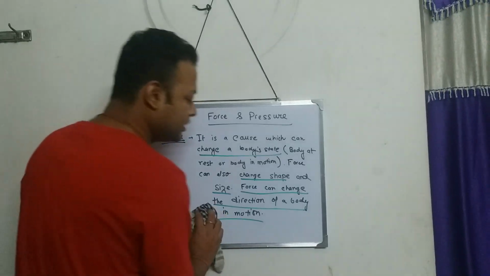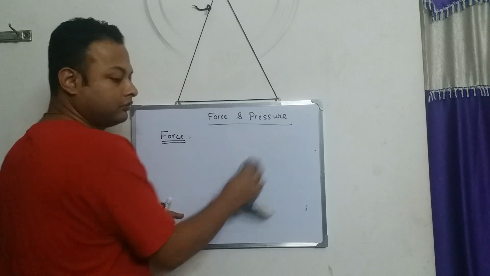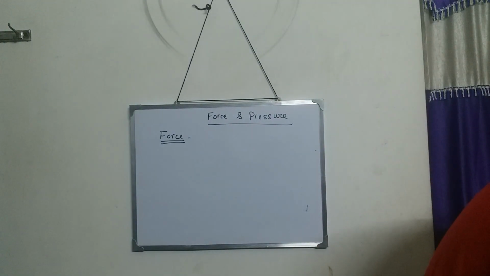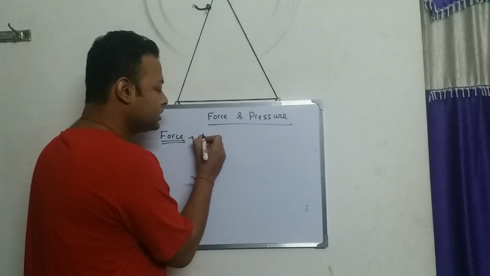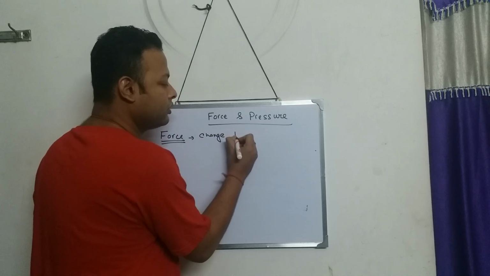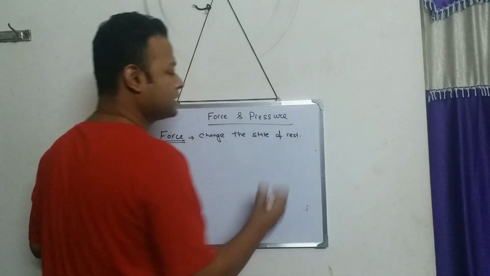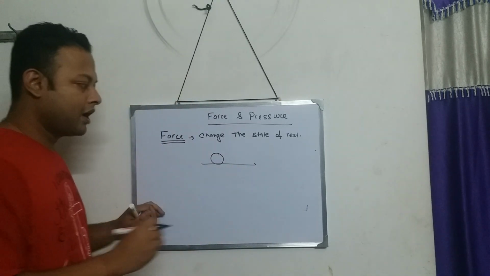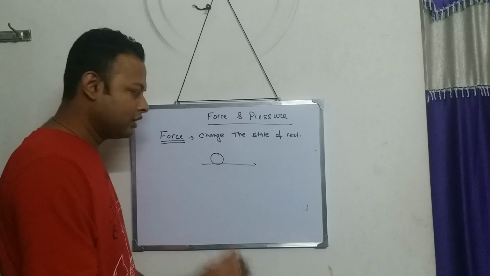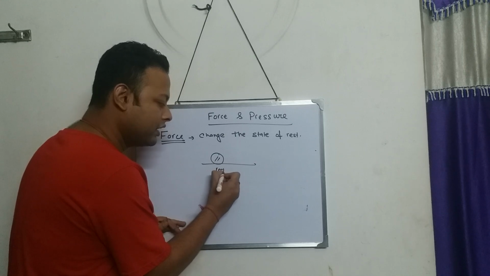Now let's take some examples to understand this part, as given in your book. So first, force can change the state of rest. What do I mean by that? Suppose you take a football and you lay it on the ground. Now the football is not moving. So the football at this point is in the state of rest.